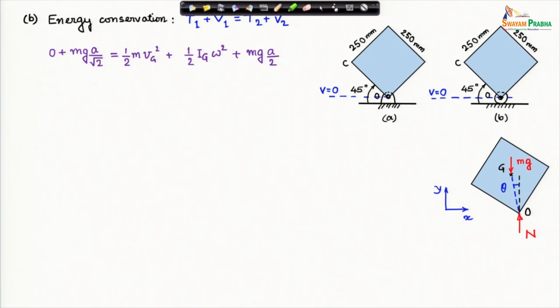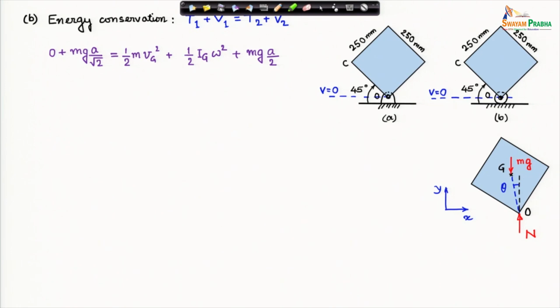Now, since there is no force in the horizontal direction, this block will not have any linear momentum in the horizontal direction, and that will follow from the momentum conservation.